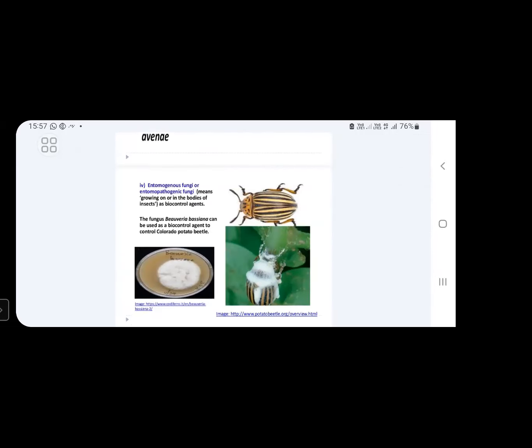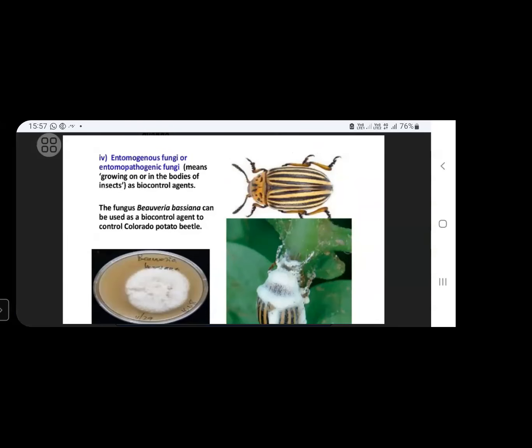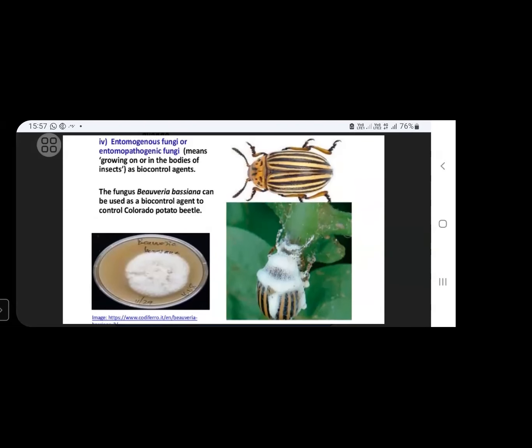Here some important fungal species are mentioned. One is entomogenous fungi or entomopathogenic fungi. What is this entomogenous or entomopathogenic fungus? Some insects cause losses to the crops. That kind of harmful insects will be killed by using some fungal species.